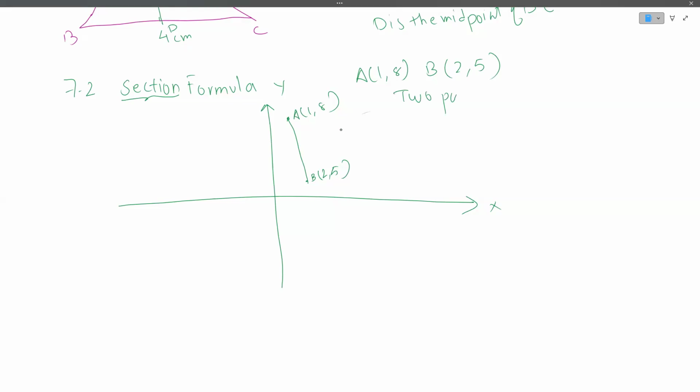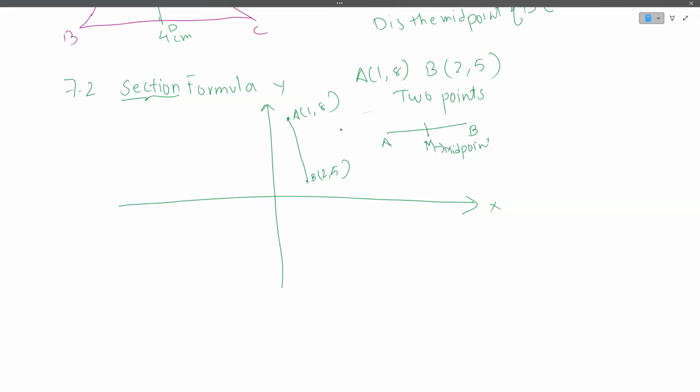Now if I have these 2 points, I can make a section out of these points in many ways. I can say that the line joining these 2 points is divided midway, halfway, right? If I say that, then the point would be a midpoint.